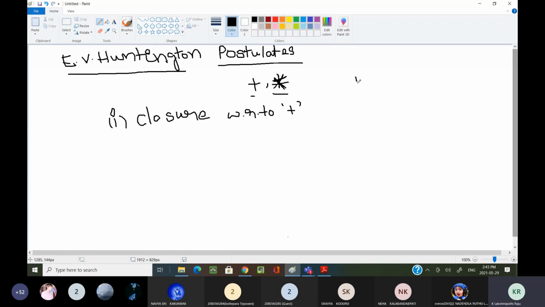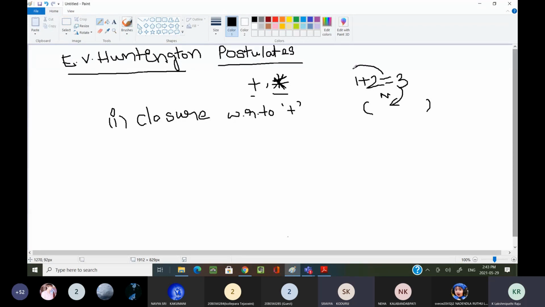Now see here, 1 plus 2. What is the result we are getting? 3. Is 3 within the range of natural numbers or not? Yes, it is.